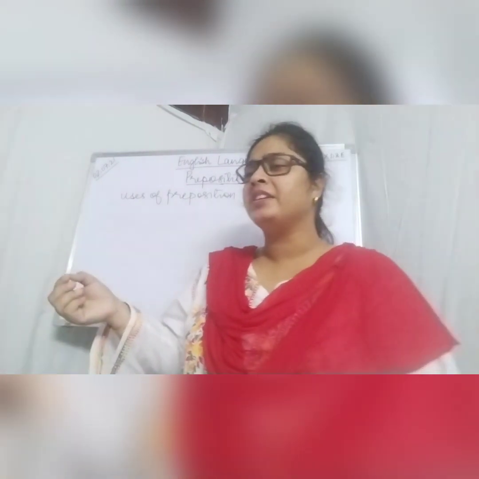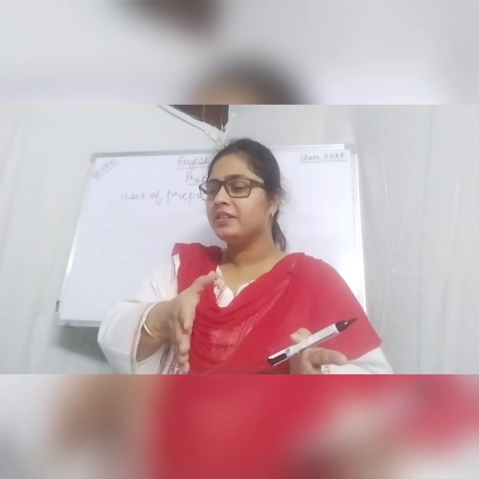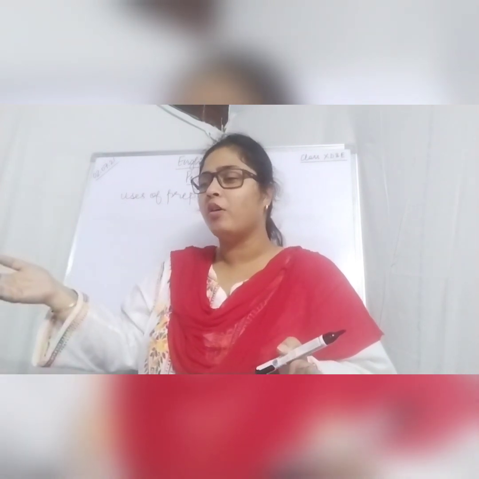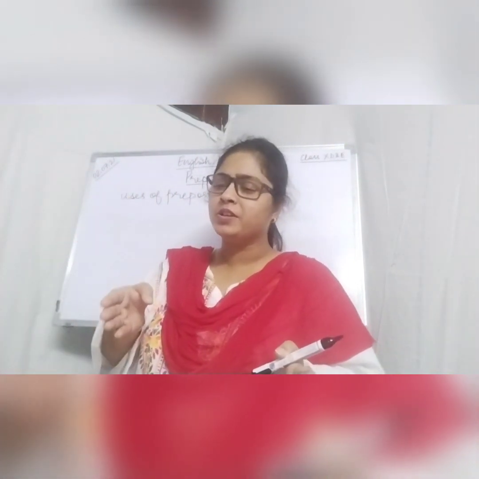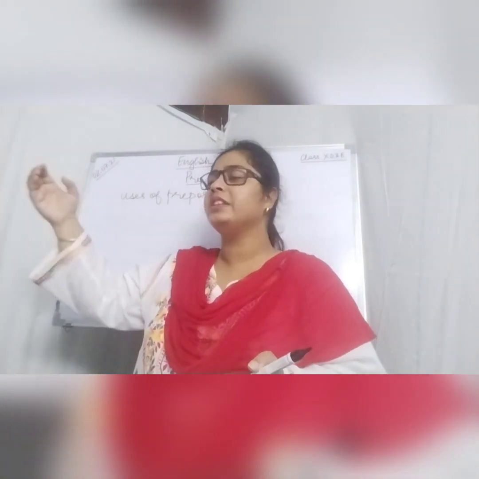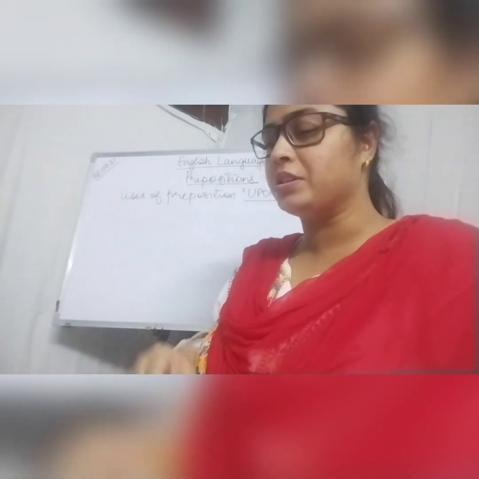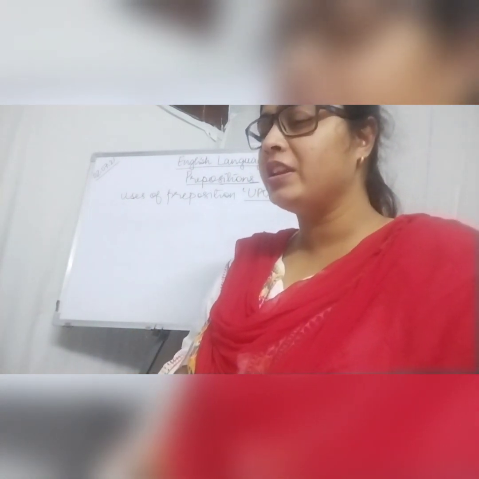I started writing the answer upon seeing the question paper. One action is being done and then the next action follows. When one action is followed immediately by another action, always remember that preposition upon is being used. Preposition upon is also used with the declaration of a result.